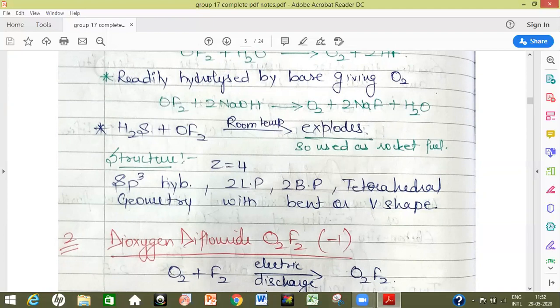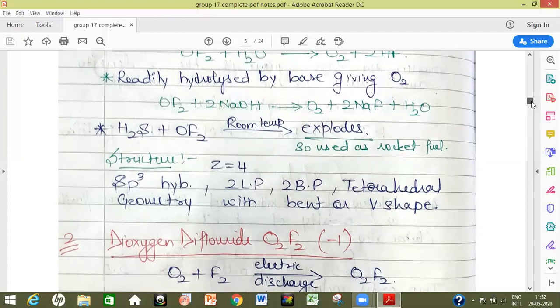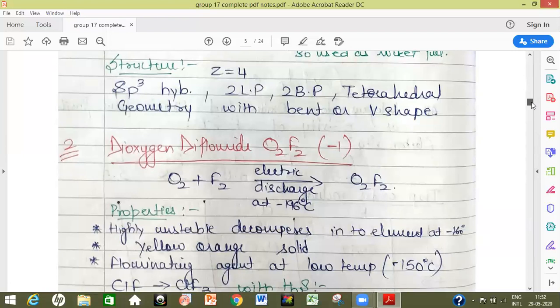So hybridization and geometry has to do with the lone pair and the bond pair. So there are 2 lone pair plus 2 bond pair, that means 4. So the hybridization is sp3 and geometry is tetrahedral based upon sp3 hybridization, and the shape is bent, where we are not including the lone pairs. Bent means inverted V shaped.